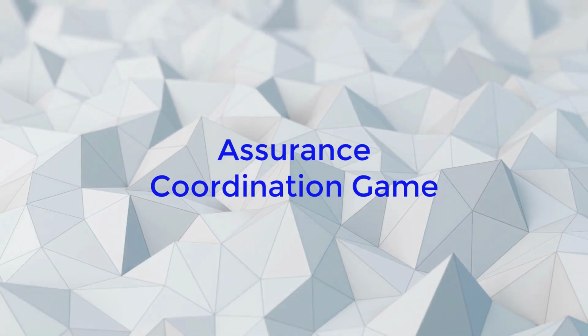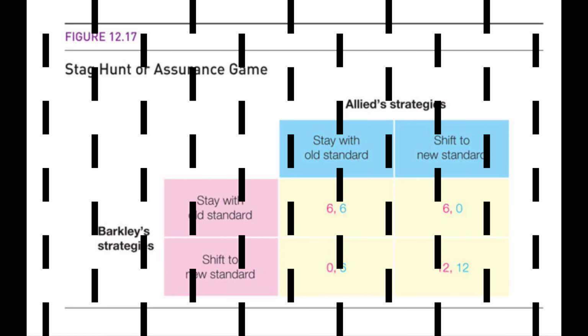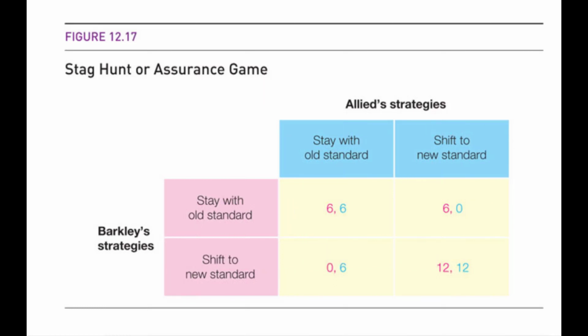Alright, let's look at a different game between Barclay and Allied. Now each player can choose to stay with the old standard or shift to the new standard. Maybe these two companies are technology companies who need to stay with the old technology standard or move to a newer standard, right? So the payoffs are given, and by circling the best reactions, we can find the Nash equilibrium.